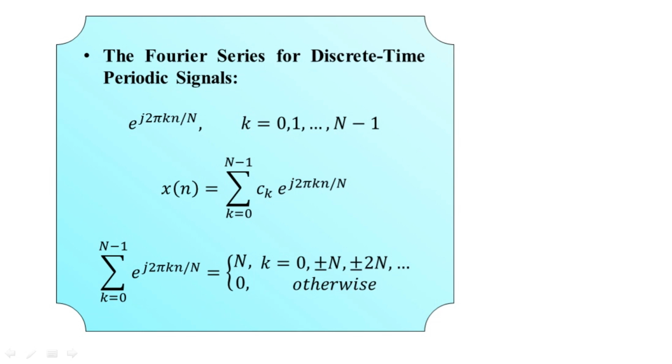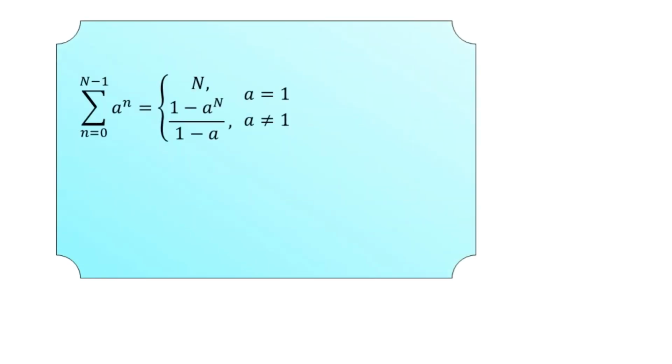Now next to this, as we find the representation in the above equation very similar to the case that we have discussed for Fourier series for the continuous time periodic signal, there we see the application of the geometric summation formula, where we find the summation n is equal to 0 to capital N minus 1 of a to the power n is equal to capital N for small a equal to 1, and when small a is not equal to 1 we have 1 minus a to the power capital N divided by 1 minus a here.